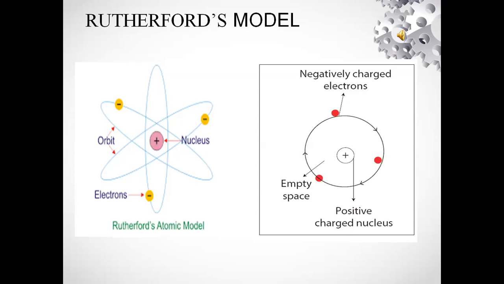So from this model, the atom consists mainly of empty space. Second, the part from which the positively charged particles turned back is positively charged but very small in size as compared to the empty space.